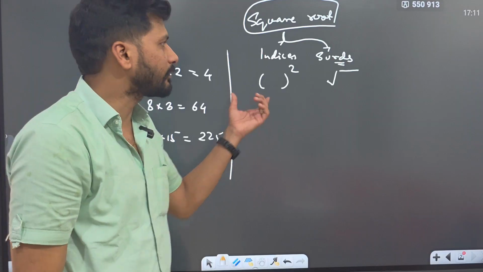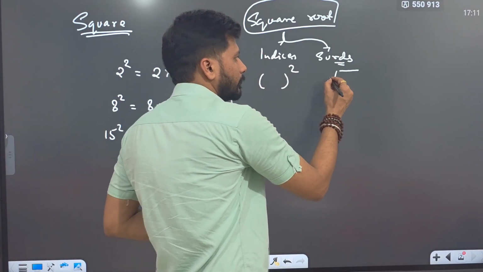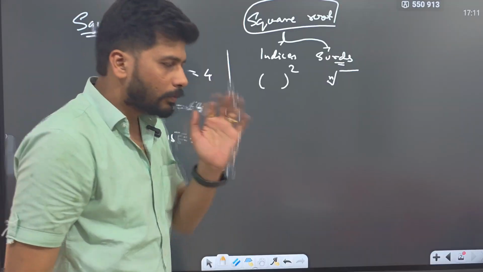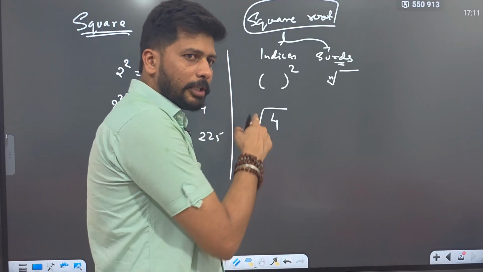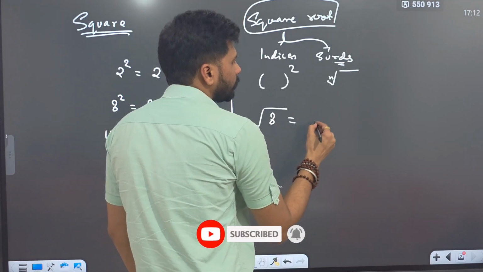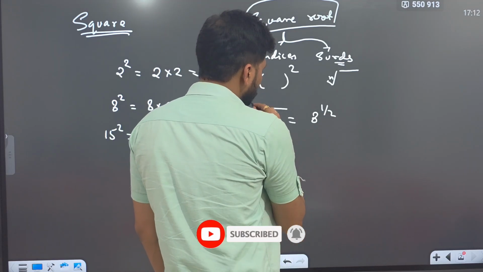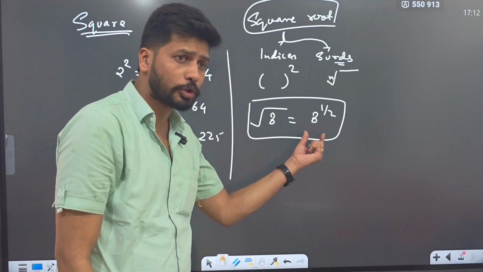Indices means having some power. And here is square root, cube root, anything like that. What is the meaning of this? In general, the meaning of this is square root of 8. These two terms are equal. Square root 8 means 8 raised to the power 1 by 2.